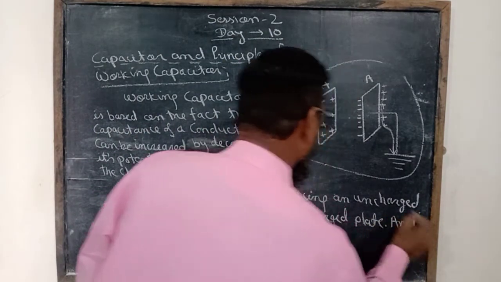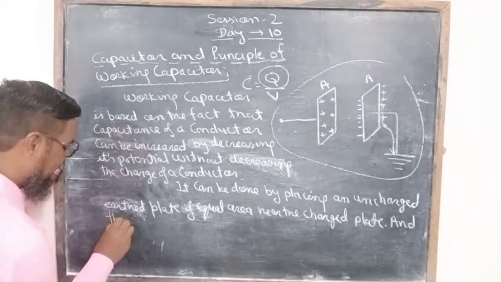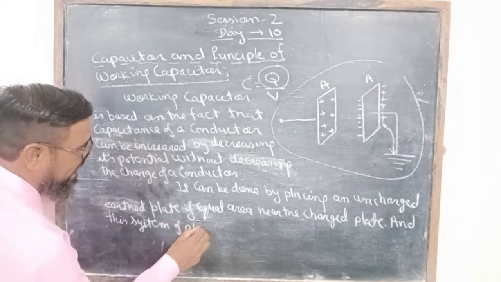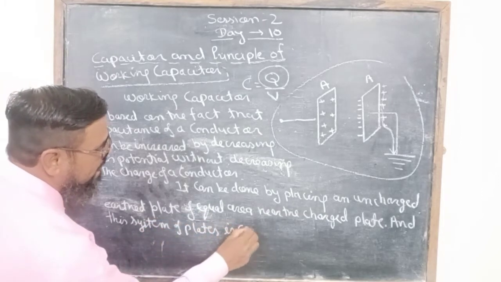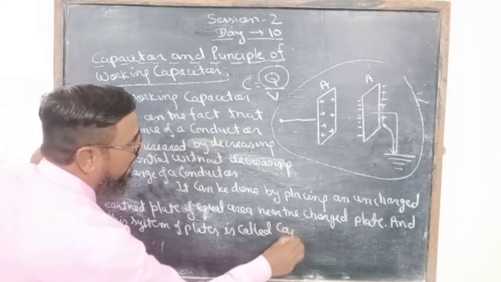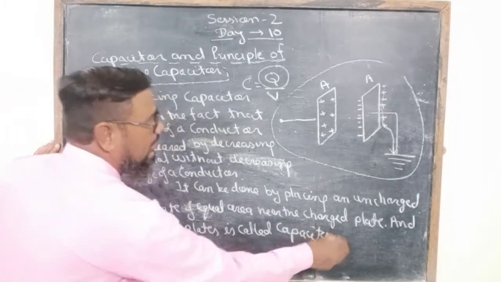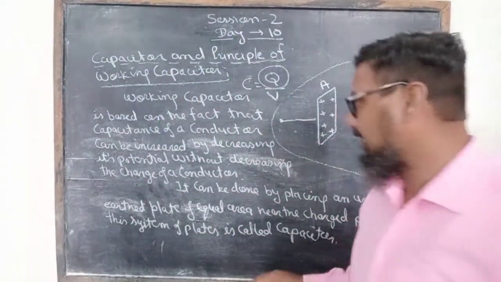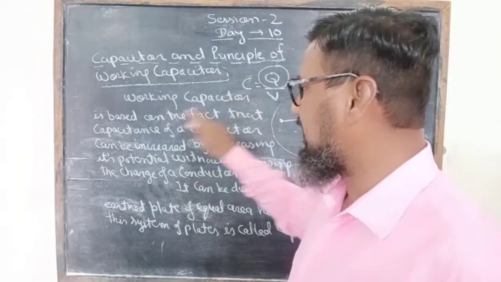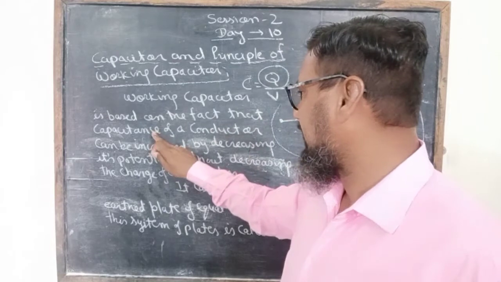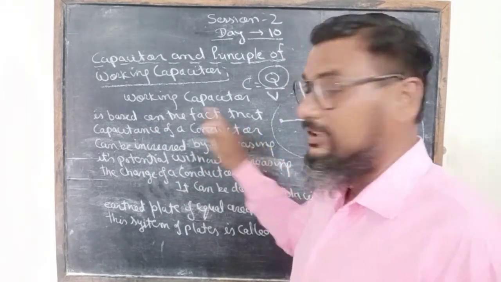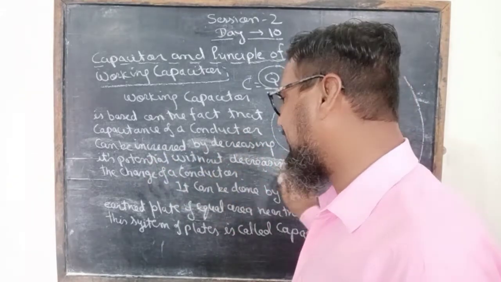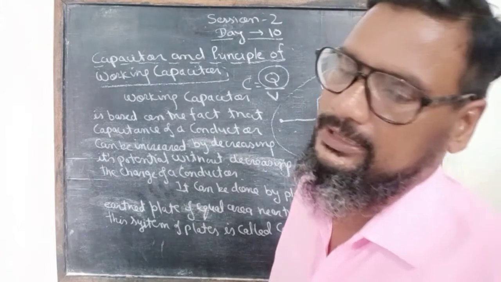And this system of plates is called a capacitor. A capacitor is a device that holds a larger amount of charge, and its working is based on the fact that the capacitance of a conductor can be increased by decreasing its potential without decreasing the charge of a conducting plate.